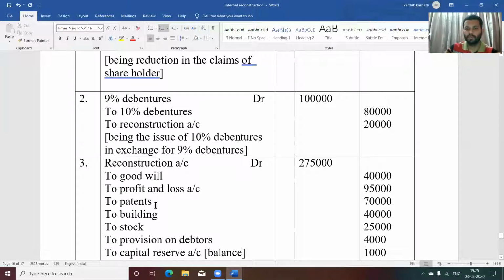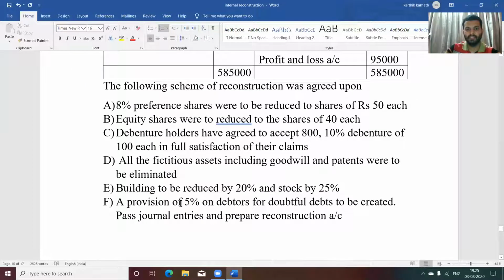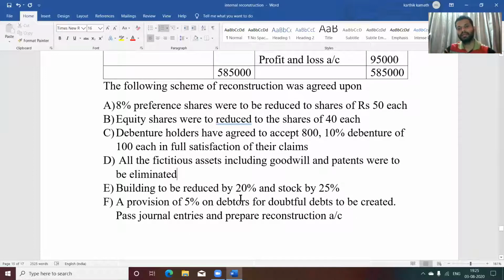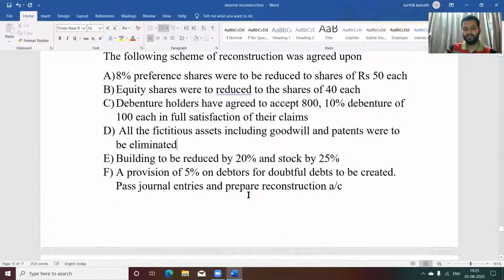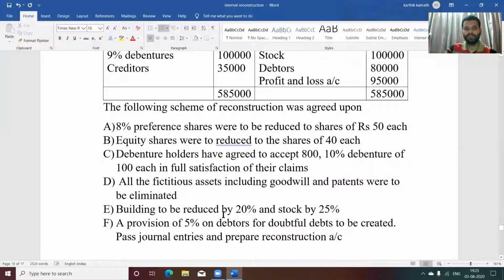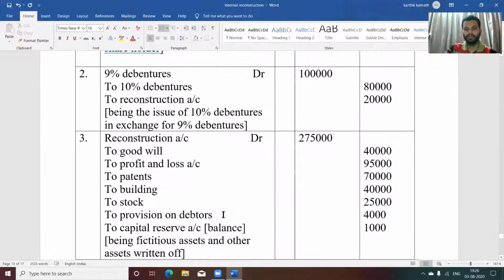To goodwill, it is to be written off. To P&L, written off. To patents, to building. They have given patents and building here. You see building value 2 lakh, patent 70,000, and they have given the adjustment, that is 20% and 25% percentage is given. So just calculate and write it down here. To building and to stock, that will be 40,000 and 25,000 respectively. To provision on debtors, RBD is to be created, that is also given in the adjustment. So RBD 5%, so 80,000 into 5%, you will get 4,000.